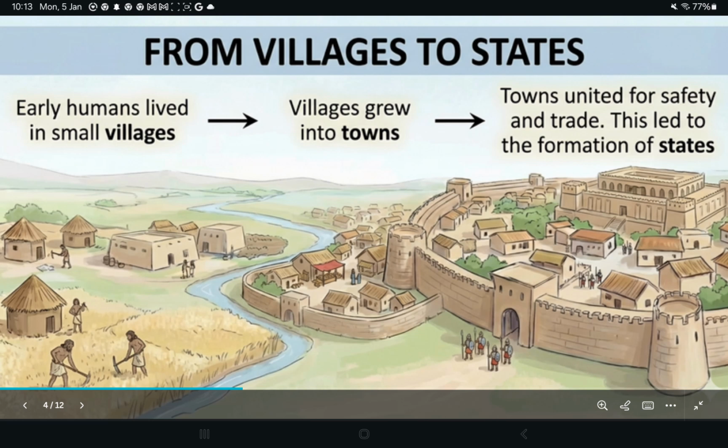From villages to states. Imagine a small village near a river. People farmed, traded, and lived peacefully. Over time, more people settled, and the village became a town. Towns joined together. To protect everyone and manage resources, a state was formed. Village, town, and then the state was formed.